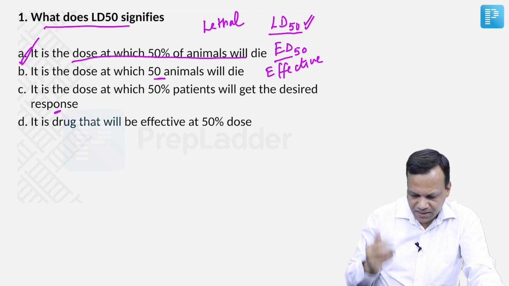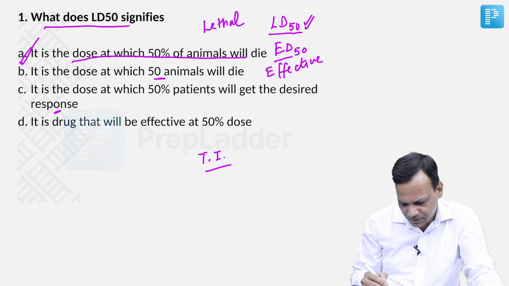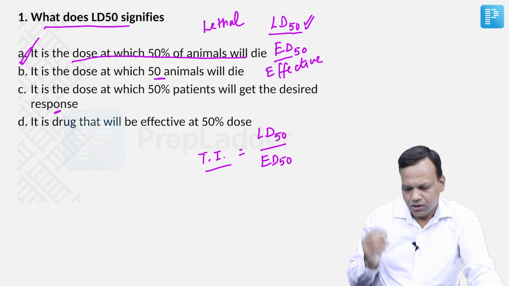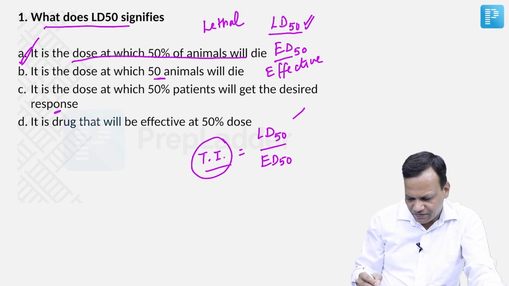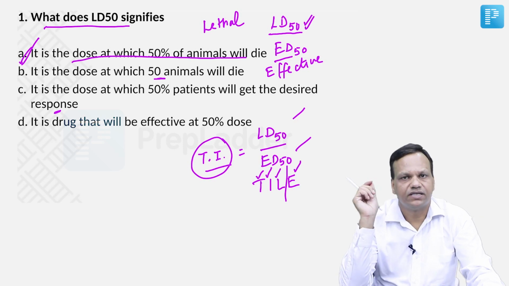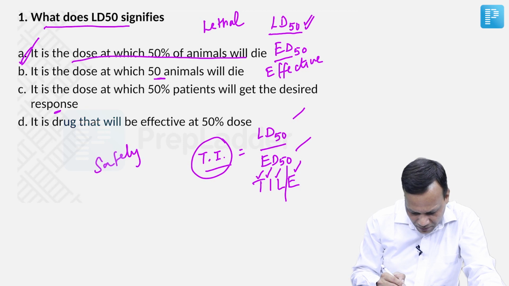Second thing, there is a term called therapeutic index. This is given by the formula LD50 by ED50. You can remember that from the mnemonic TILE: therapeutic index is equal to LD50 by ED50. Therapeutic index tells the safety of a drug, or we can say the margin of safety.